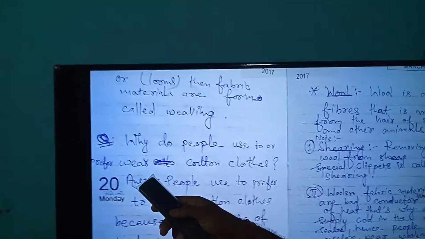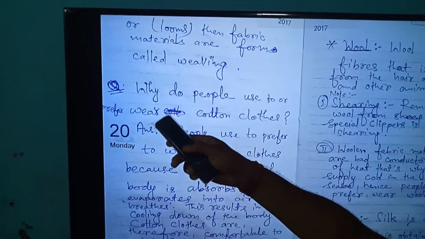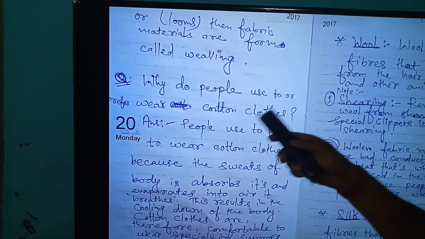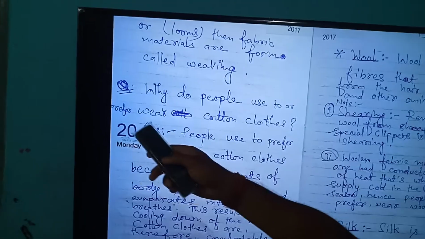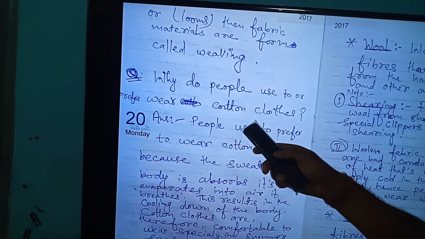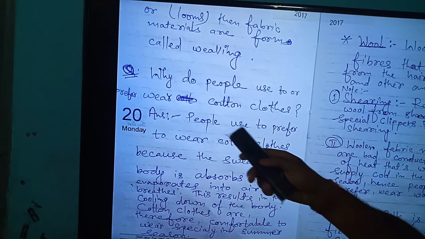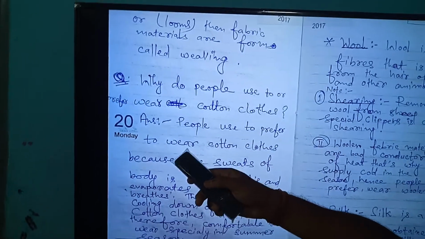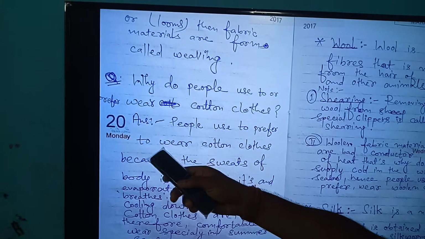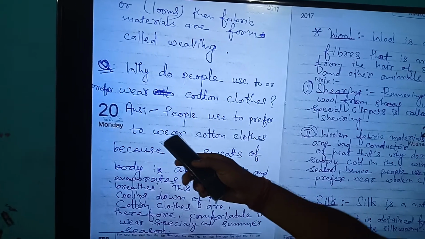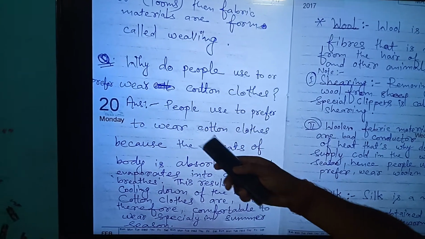Here is one question arising in our mind in this topic: why do people prefer to wear cotton cloth in the summer season? The answer is this way.